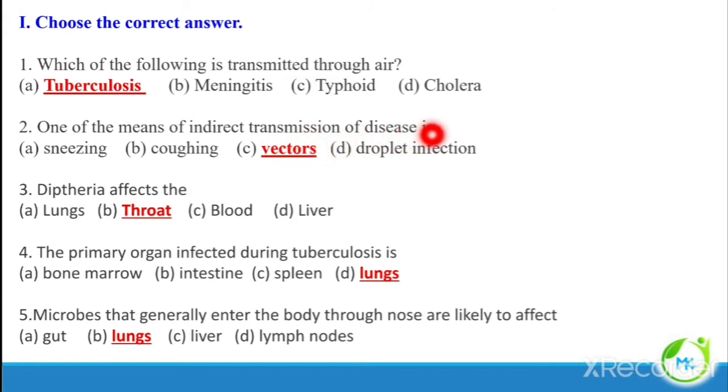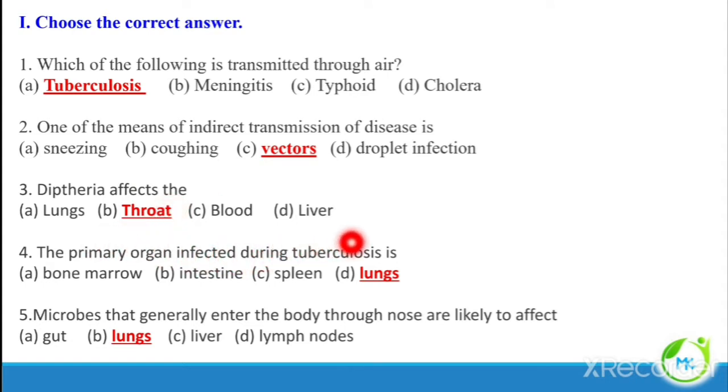One of the means of indirect transmission of disease. So, of the given following, sneezing, coughing, and droplet infection are direct transmission of disease. Vectors are indirect transmission of disease. Diphtheria affects the throat.